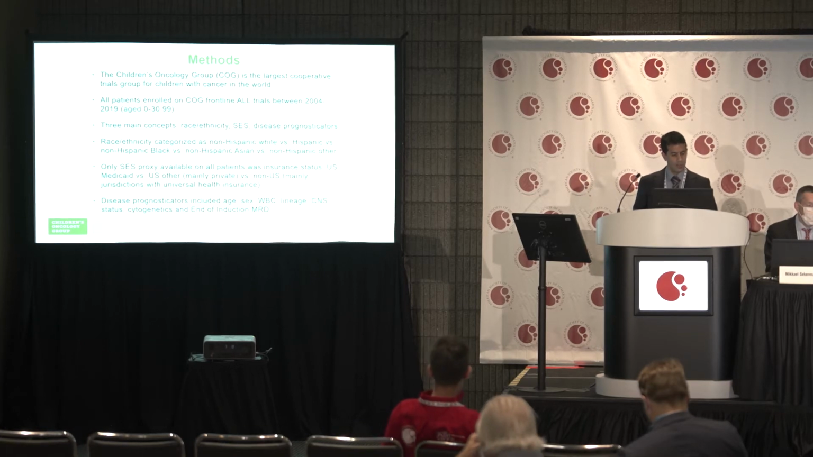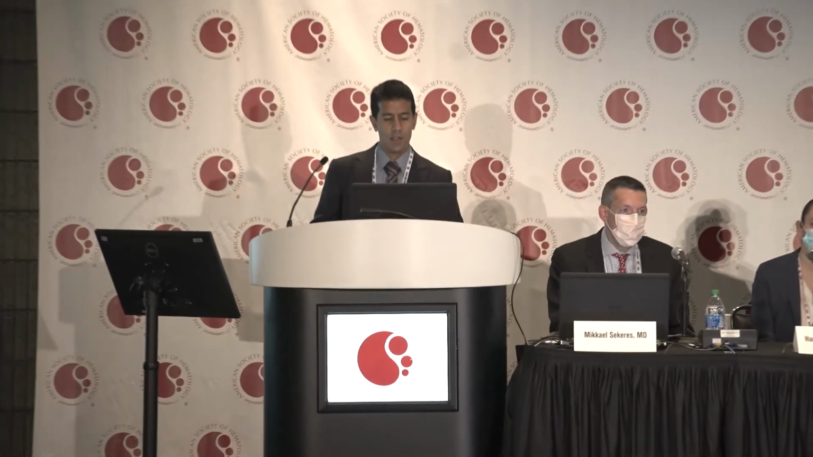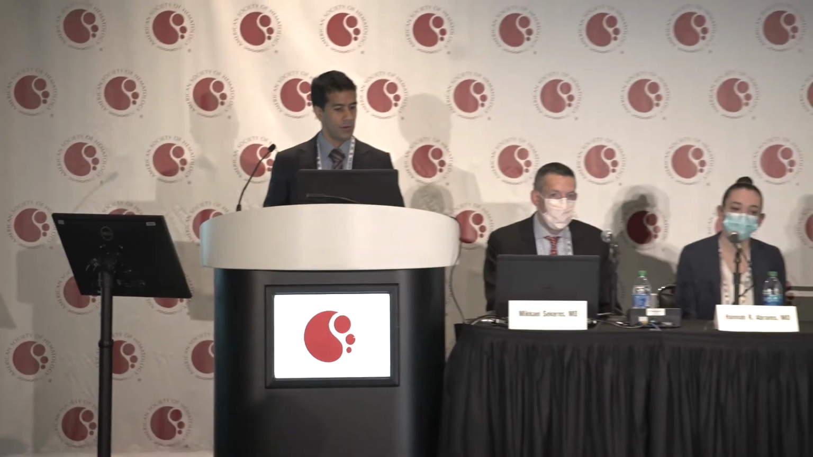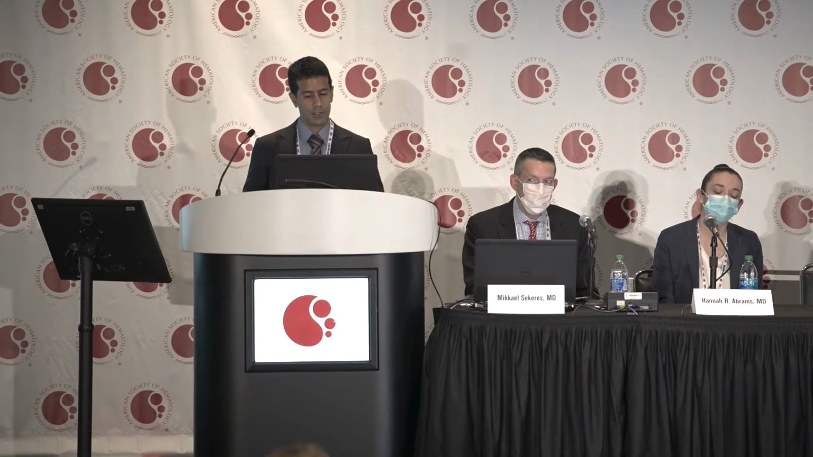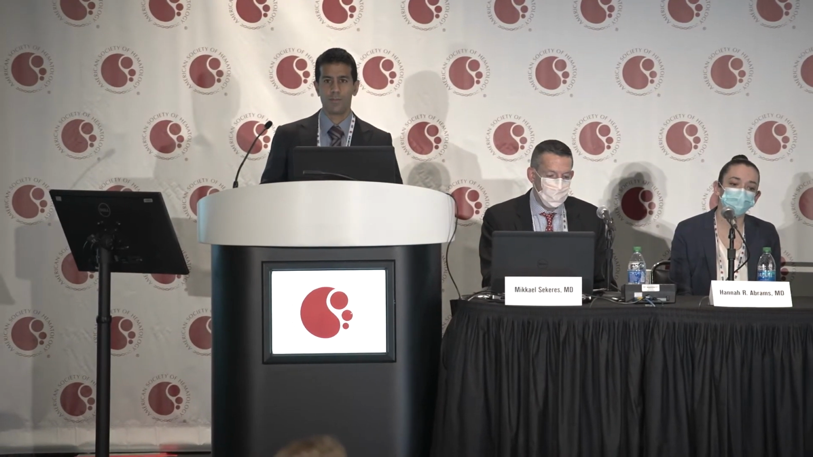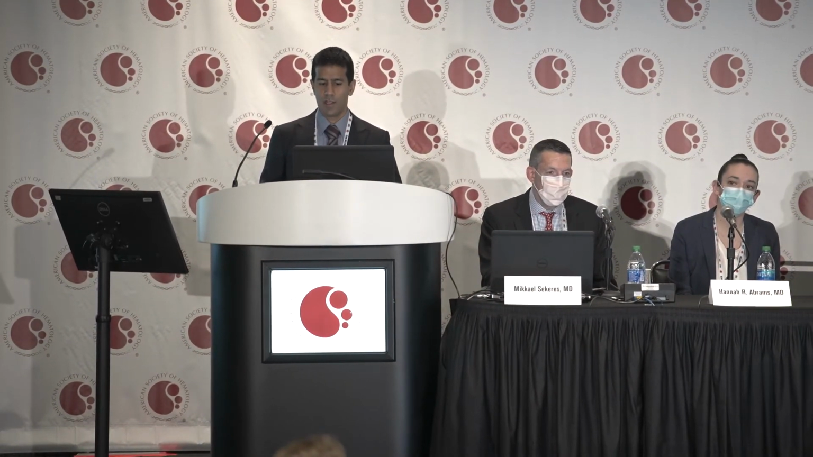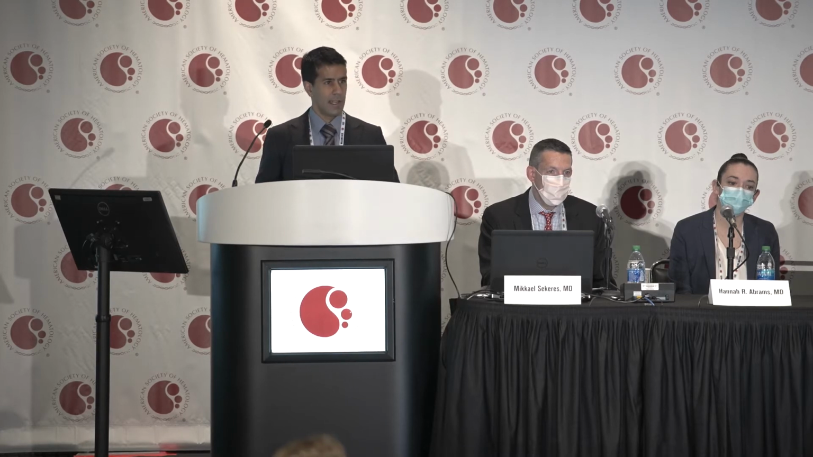The only socioeconomic status proxy available to us on all patients was insurance status: U.S. Medicaid versus U.S. Other, mainly comprising patients with private insurance, versus non-U.S. patients, mainly from jurisdictions with universal health care. Disease prognosticators are the traditional ones in childhood ALL that you can see on screen here.